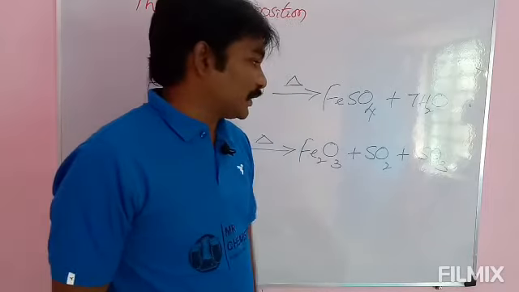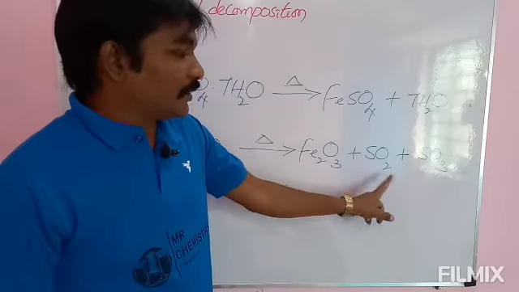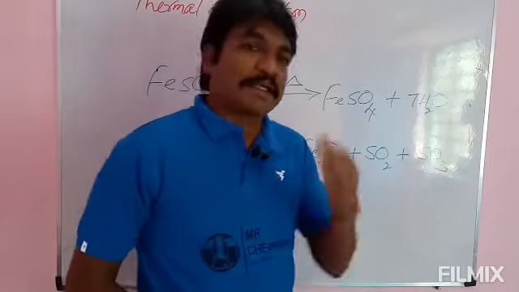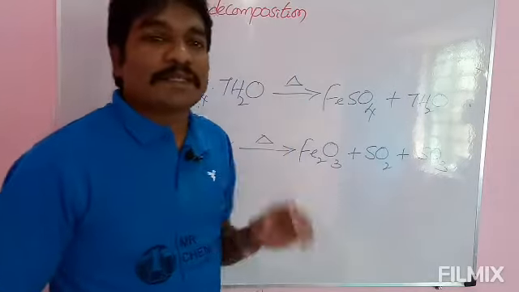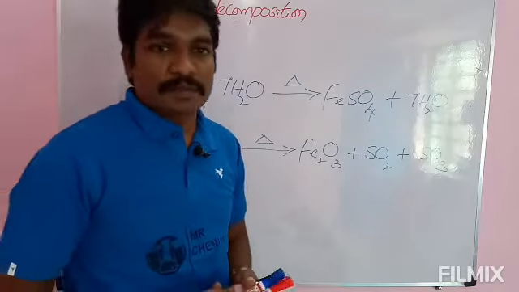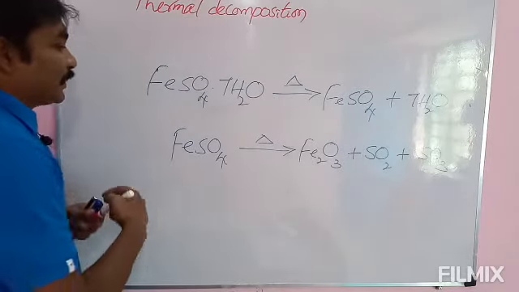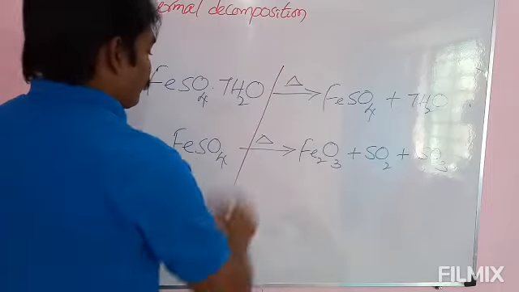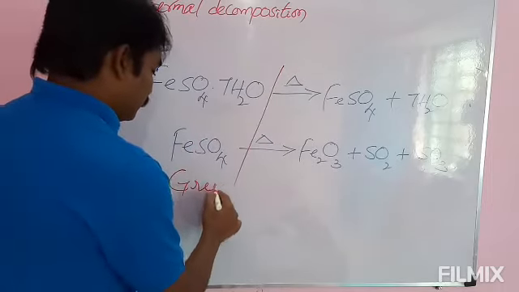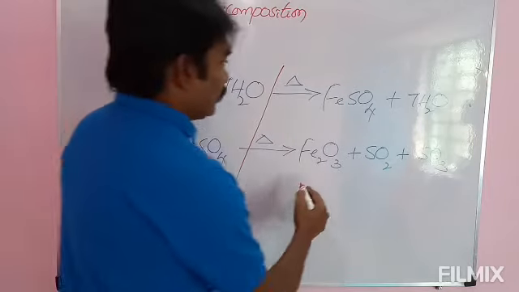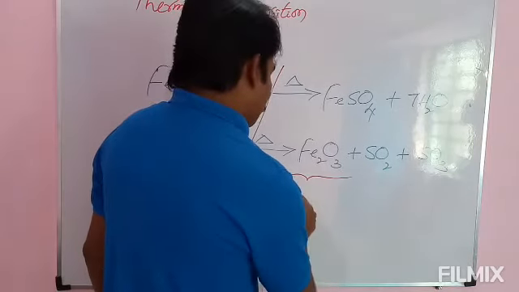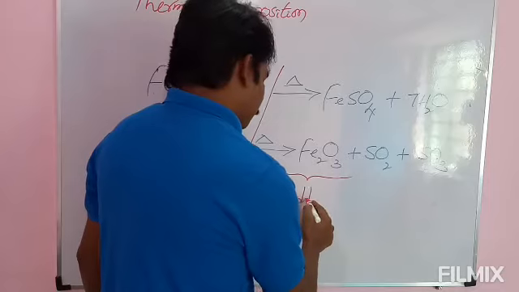These 2 are oxides of sulfur. Due to the evolution of sulfur dioxide and sulfur trioxide, a pungent smell is evolved during the thermal decomposition of hydrated ferrous sulfate. And here colors are important. The ferrous sulfate is green in color, and this one is reddish brown.